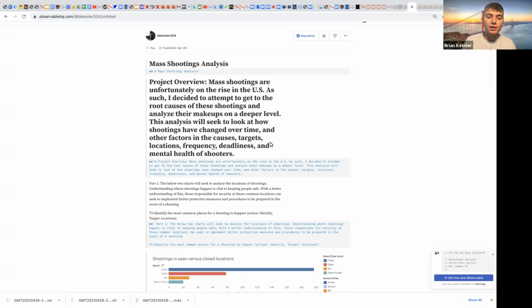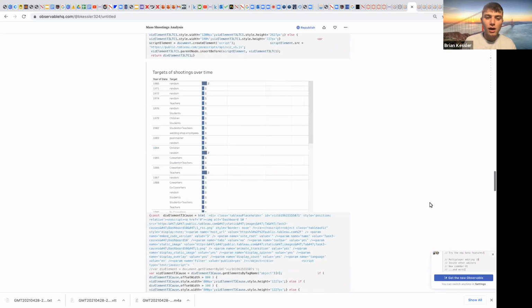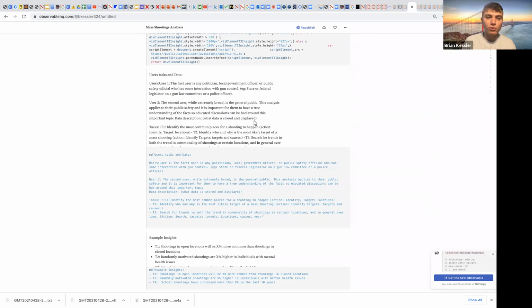And so the users of this project, there will be two users mainly. The first user will be any politician, local government officer, or public safety official who has some sort of interaction with gun control. The specific focus could be some sort of legislator on a gun law committee or a police officer. The second user, while relatively broad, is really the general public. This analysis applies to their public safety, and it's important that they can have an educated discussion on the topic using the facts that I've helped them discover.